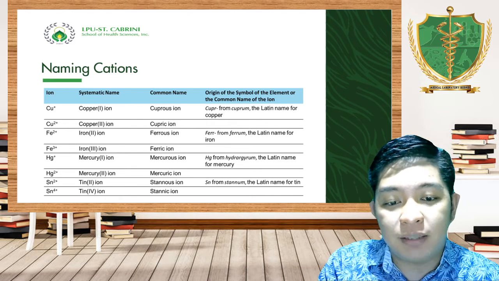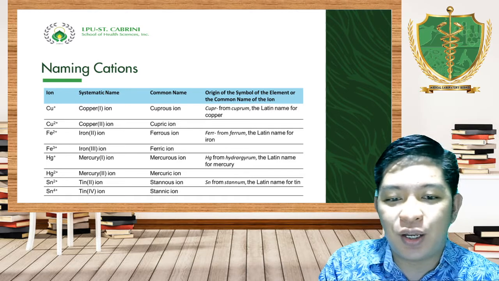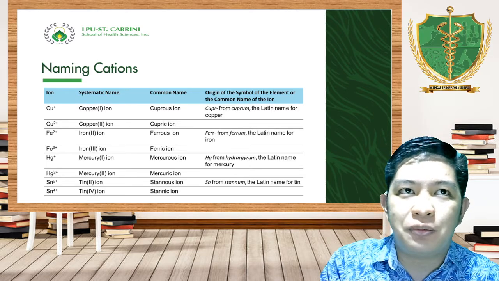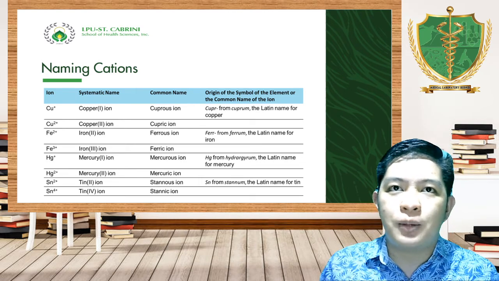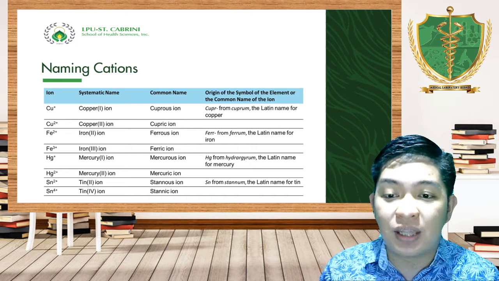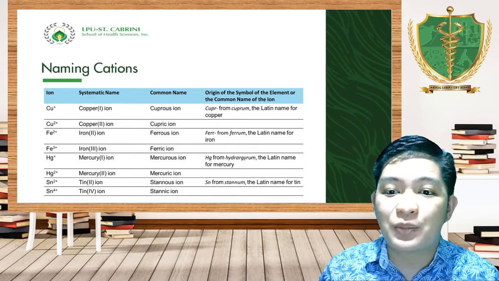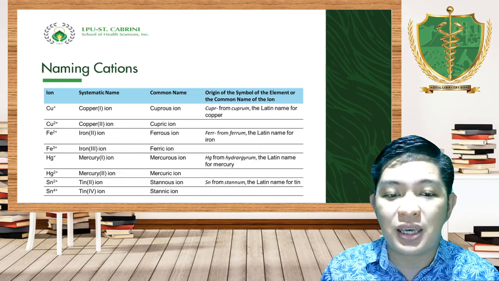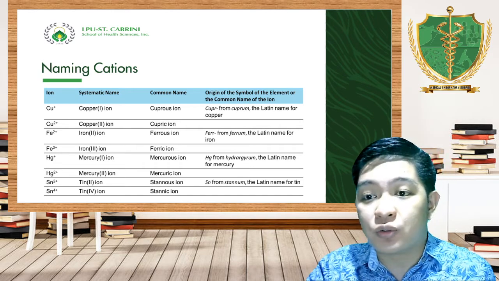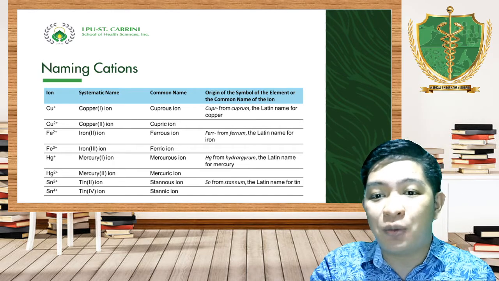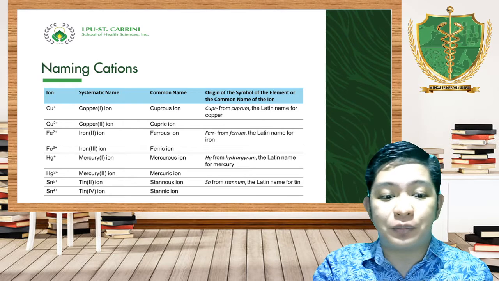Okay, and tin, stannous ion and stannic ion. Now, what will be our mnemonic in order to remember? If you're going to use it, it is the element or the more electrons that it can share. Di ba? Mas mataas, mas madami siyang electrons na kaya niyang i-share. Kapag always yun yung mas mababa, cuprous, kaya lang niyang mag-share ng 1 electron. Kapag cupric, dalawa. Okay? So take note of that.